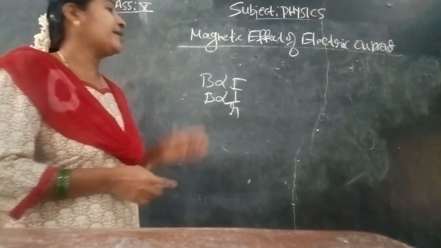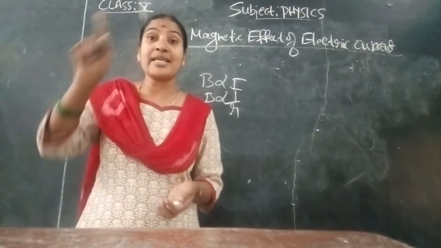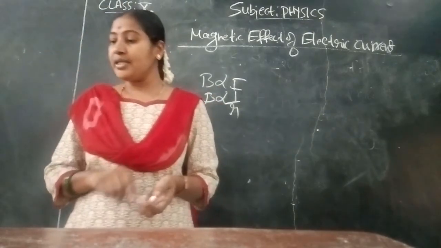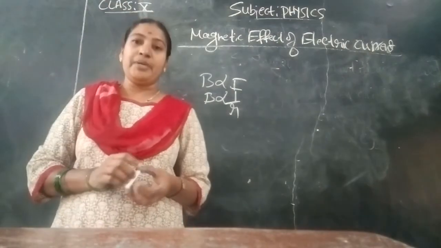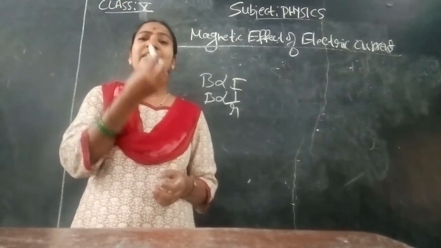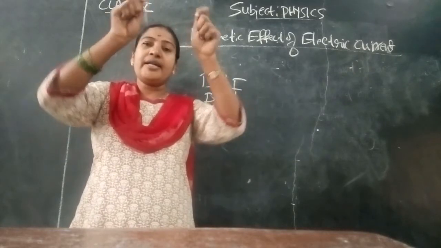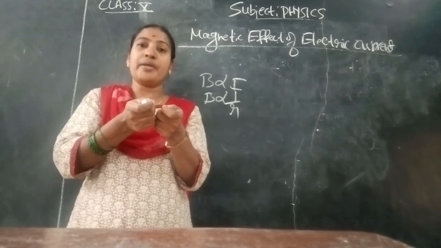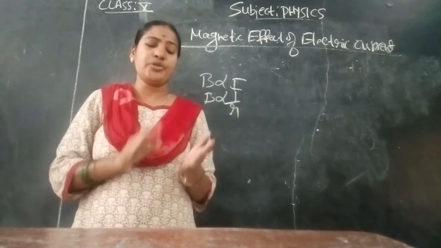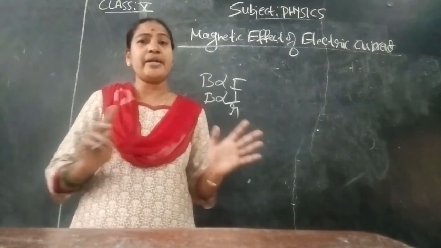The next one, magnetic field due to a current through a circular wire or a loop. That is on page number 229. Learn the diagram. The straight conductor we have taken in the form of a circular wire, so the magnetic field strength will be more. The same connections are given to ammeter, plug key, rheostat and battery.